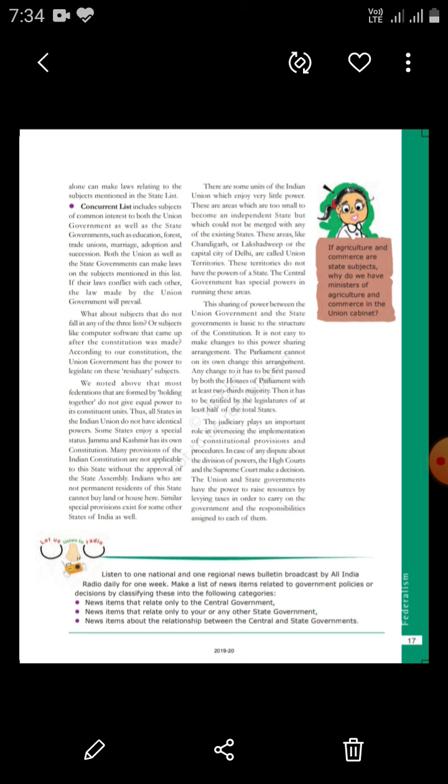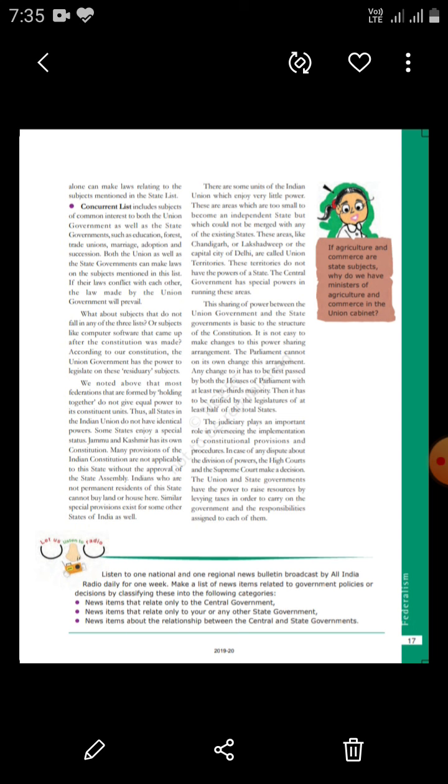Next, the judiciary plays an important role in overseeing the implementation of the constitutional provisions and procedures. Whatever procedures, implementation, or changes are taking place in the country are very carefully observed and watched by the Indian judiciary, that is the Supreme Court or the High Court.